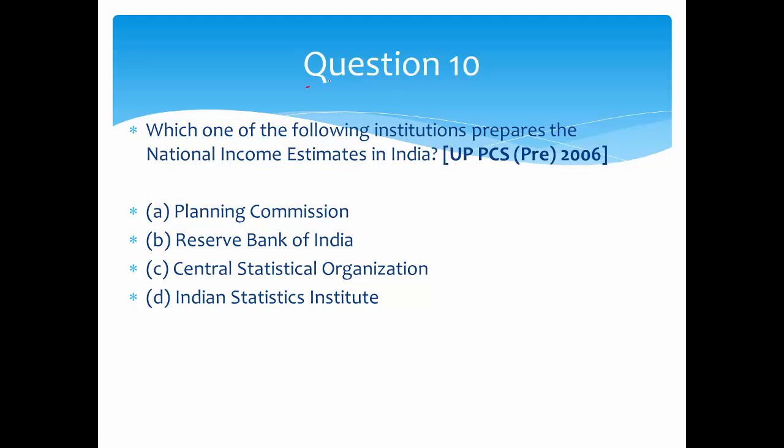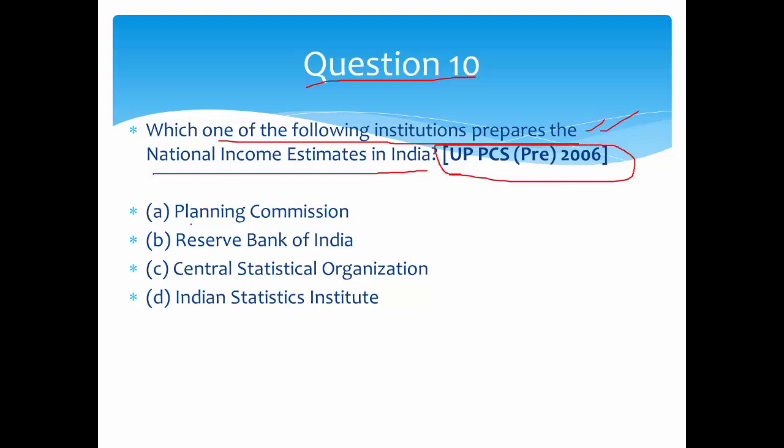Then question 10. Which one of the following institutions prepares the national income estimates of India? If you directly know, you can answer it. UPPCS has asked this, and it is also a factual question. These four are the options: Planning Commission, Reserve Bank, Central Statistical Organization, and Indian Statistical Institute. You should always know the basics of what these institutions do in India. So the Planning Commission, what is its main role? To formulate 5-year plans. The Reserve Bank of India monitors the monetary policy of India as well as regulates banking institutions, banks, and formulates the main policy rates. Those things all come under monetary policy.